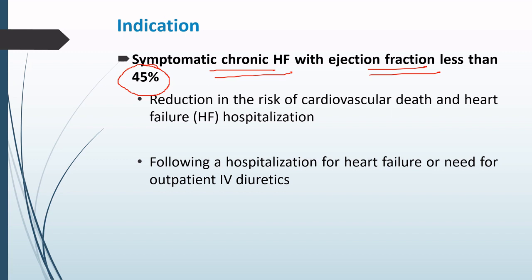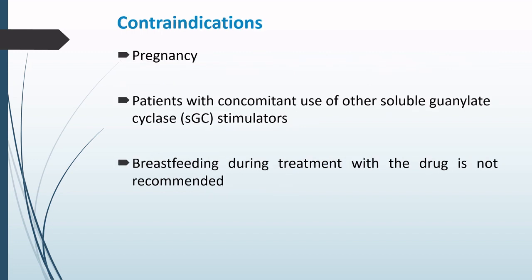And what is the advantage of this drug? It causes a reduction in the risk of cardiovascular death as well as heart failure hospitalization, especially in patients who have been hospitalized or they need an outpatient IV diuretic. The contraindications. This drug is contraindicated in case of pregnancy.